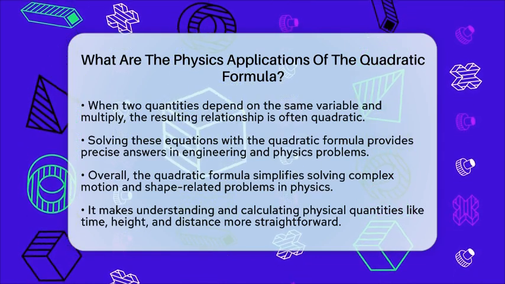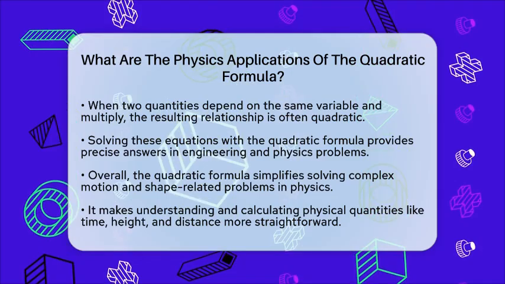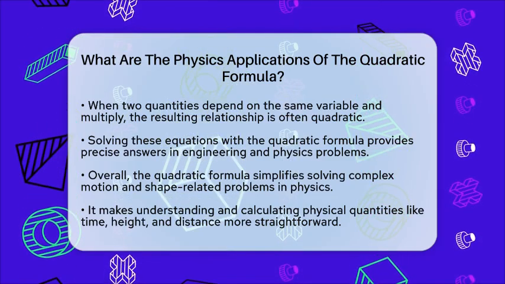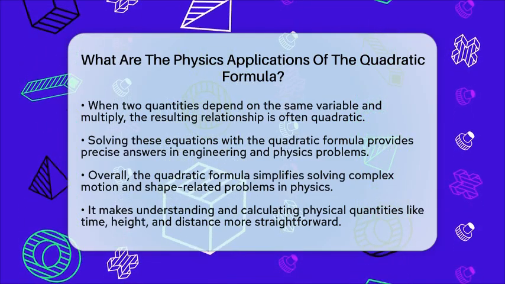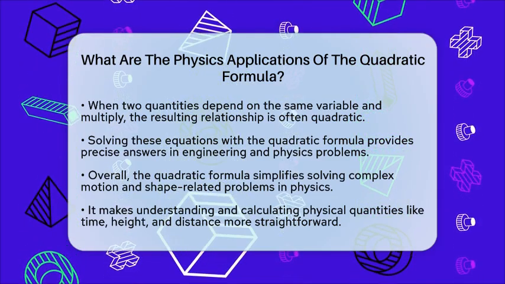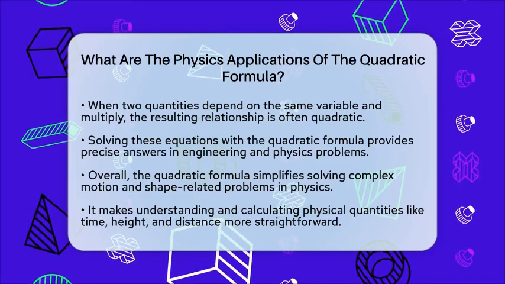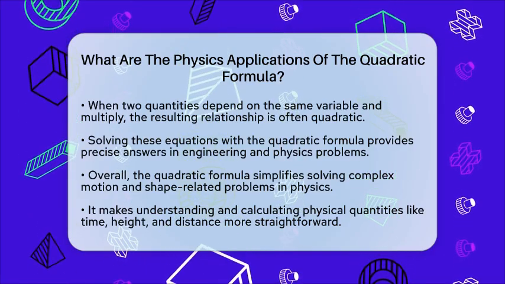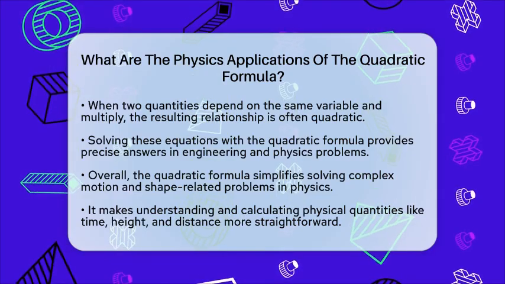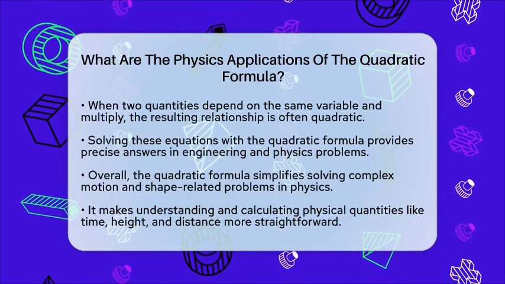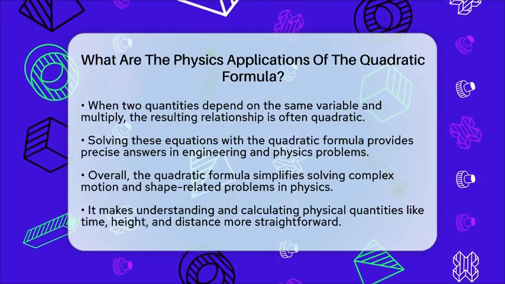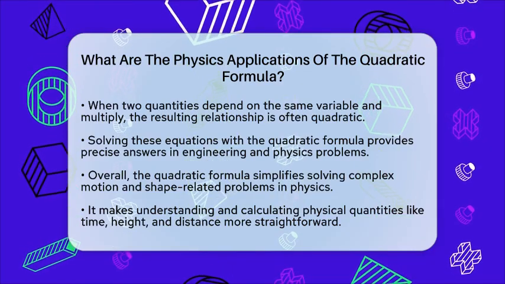In short, the quadratic formula is a powerful tool in physics. It helps solve equations that describe motion, shapes, and relationships between variables. It makes finding exact times, heights, distances, and other physical quantities straightforward. This way, complex motion problems become easier to understand and solve.